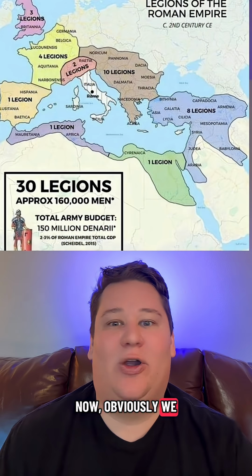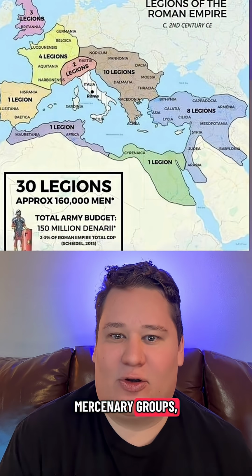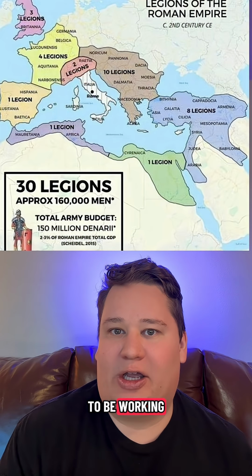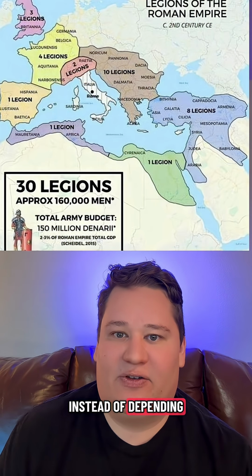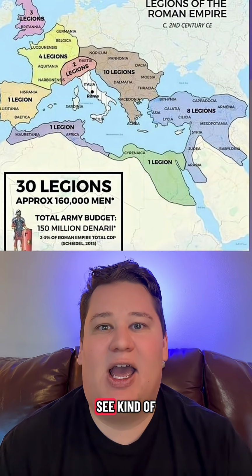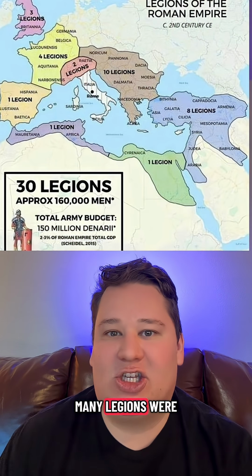Now, obviously, we are all familiar with how Rome fell because they were hiring out these mercenary groups, these different Goths and Visigoths and other barbarian tribes to be working for them in their militaries instead of depending on their own citizenry. However, they did have these legions, and you can see kind of depending on where the fighting was the worst would depend on how many legions were actually there.